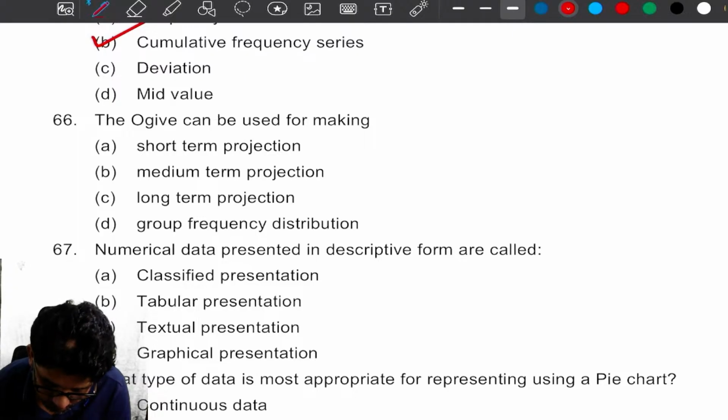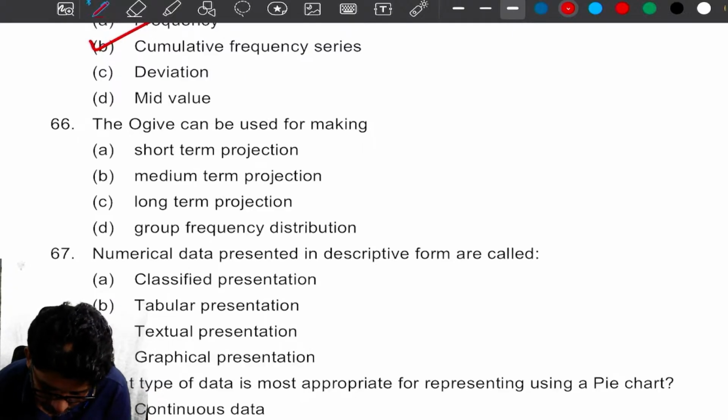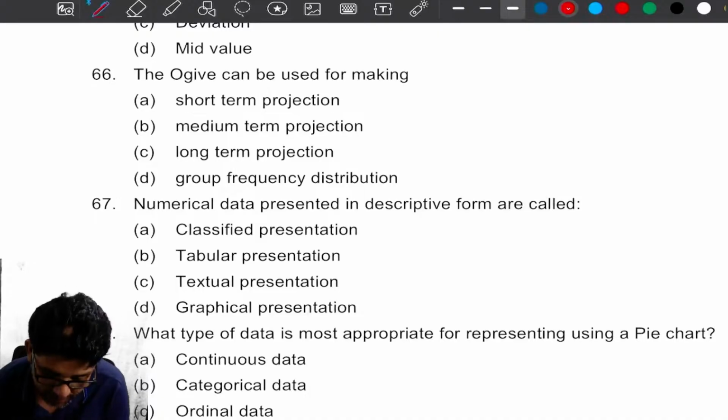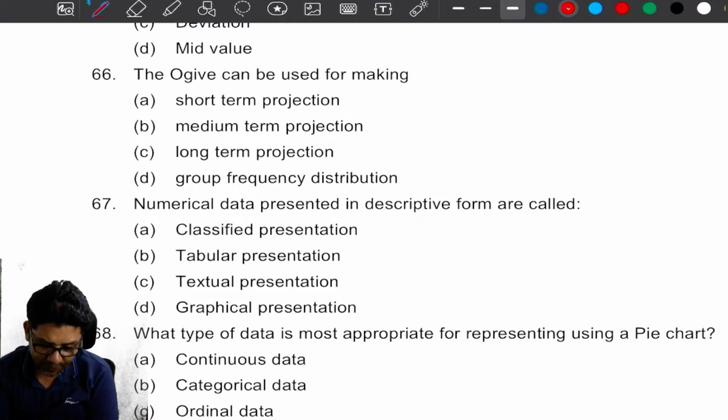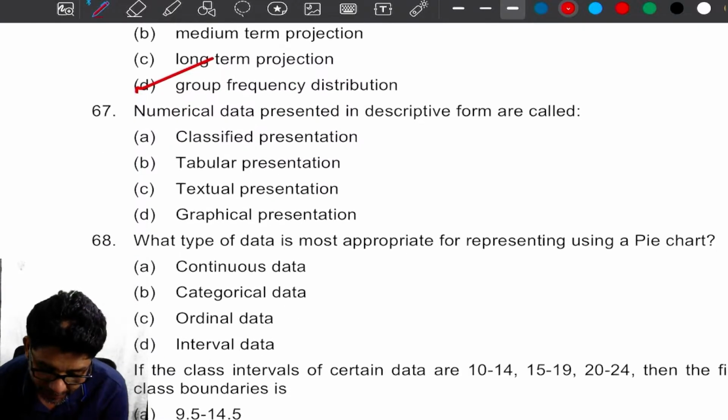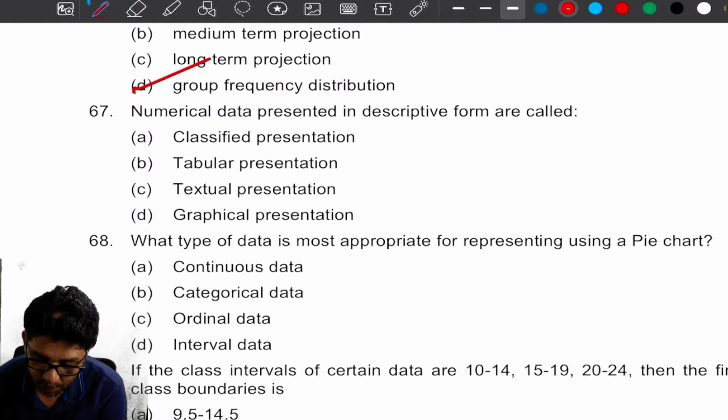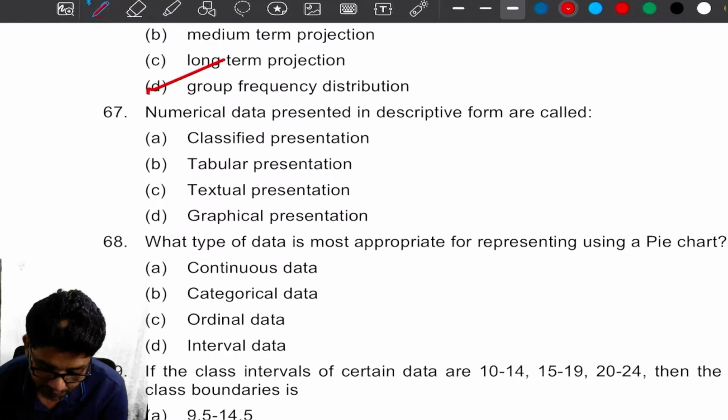Median, short-term projection, medium-term projection, long-term projection, group frequency distribution. Grouped frequency distribution.